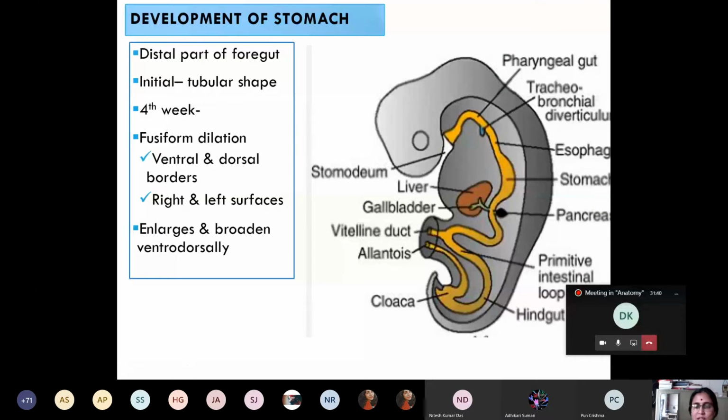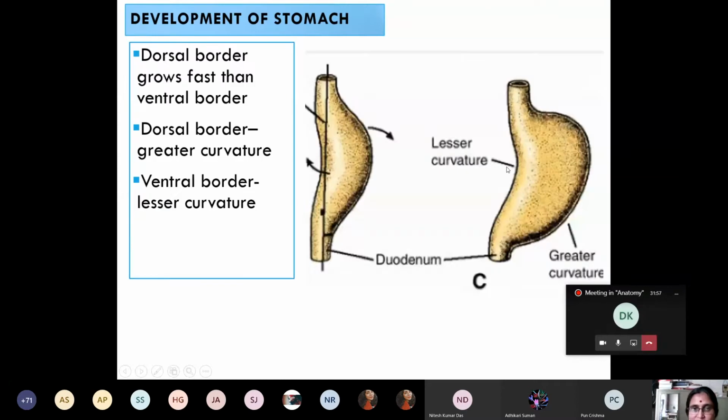So initially it is a tubular shape. Later it occupies a fusiform shape. The fusiform-shaped stomach has a ventral border, this is the dorsal border, and a left surface and a right surface. In this picture, you can easily see this is the left surface, and on the other side is the right surface. This is the ventral border of the fusiform dilatation. This is the dorsal border of the fusiform dilatation. This is the fusiform dilatation. Are you confident?